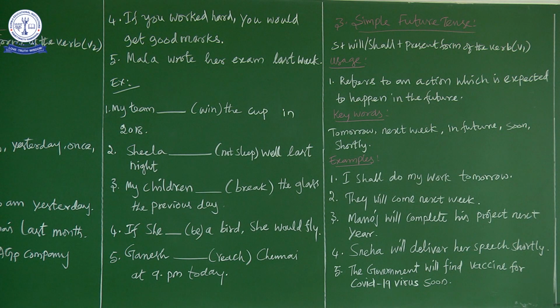Next we shall move on to the third one, simple future tense. The sentence structure is subject plus will or shall plus the present form of the verb, that is V1. This is a sentence structure like a formula. Now what is the usage? Simple future tense refers to an action which is expected to happen in the future. What do you mean by expected? We may expect something to happen in the future. That may happen or may not happen. Such kind of situation you can bring under simple future tense.